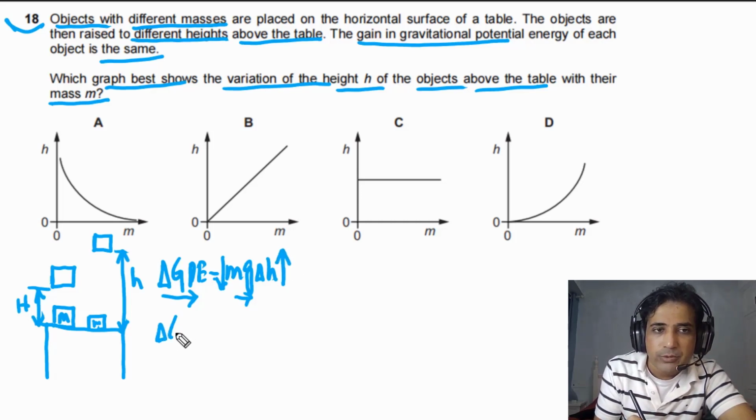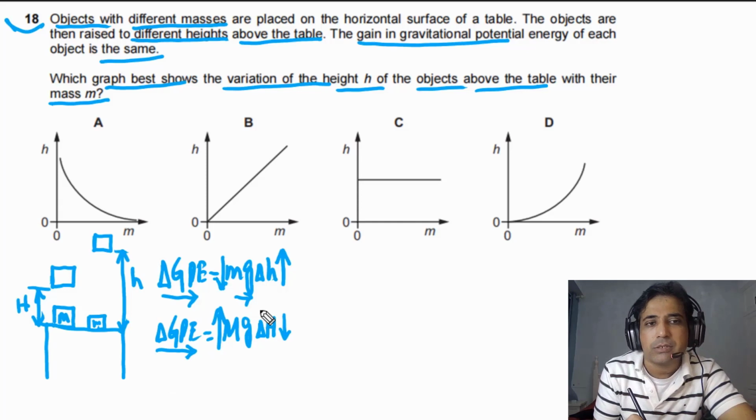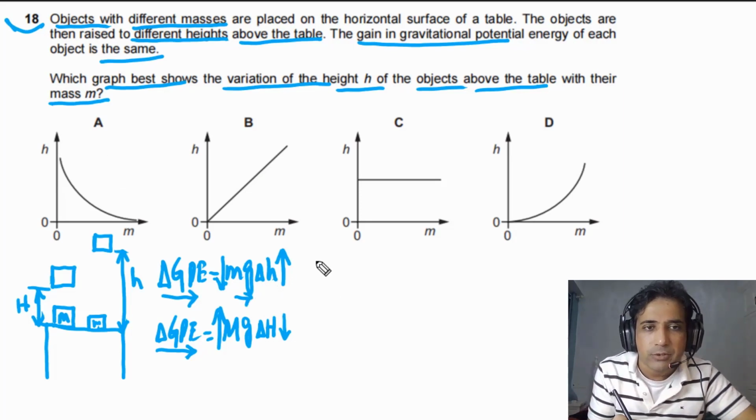We can also write delta GPE equal to capital M g delta H. If M is big, delta H has to be small, because the change in GPE is the same. So when m is increasing, height has to decrease, and that is only true for A. Or simply you can say m and delta H are inversely proportional.